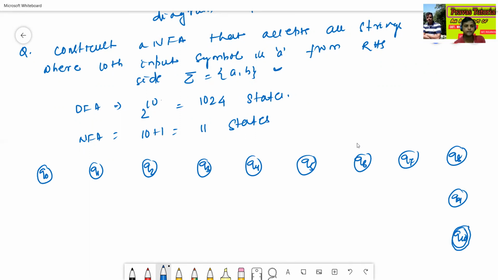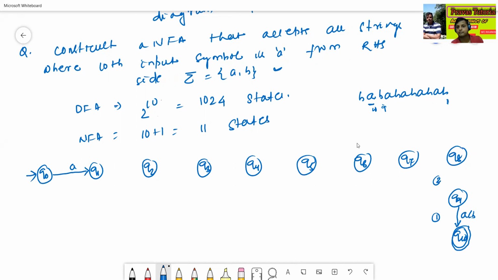Okay, this is my initial state. So this one is the 10th input symbol. Here the 10th input symbol is A. Suppose B A B A B A B A B A, 1 2 3 4 5 6 7 8 9 10. This is my 10th input symbol. So from the 1st to 9th input symbol from RHS side, any combination of A and B is allowed. This is my first input symbol, so it is any combination of A and B.